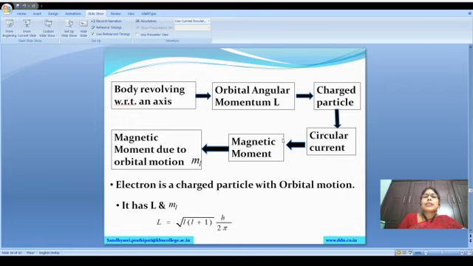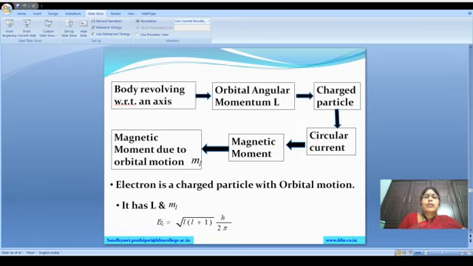So it has a magnetic moment due to orbital motion, that is, ml. In our case, the electron is a charged particle with orbital motion, so it must have angular momentum L as well as magnetic moment ml.